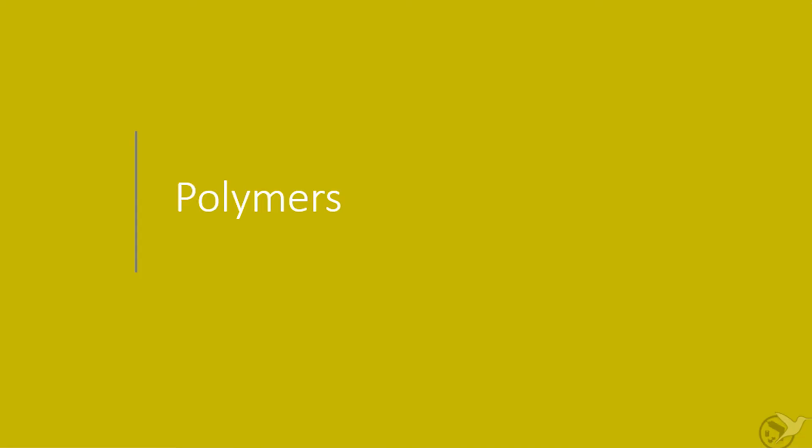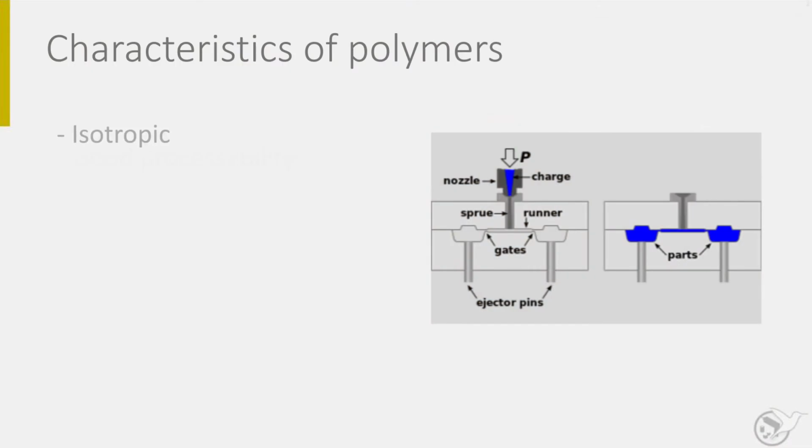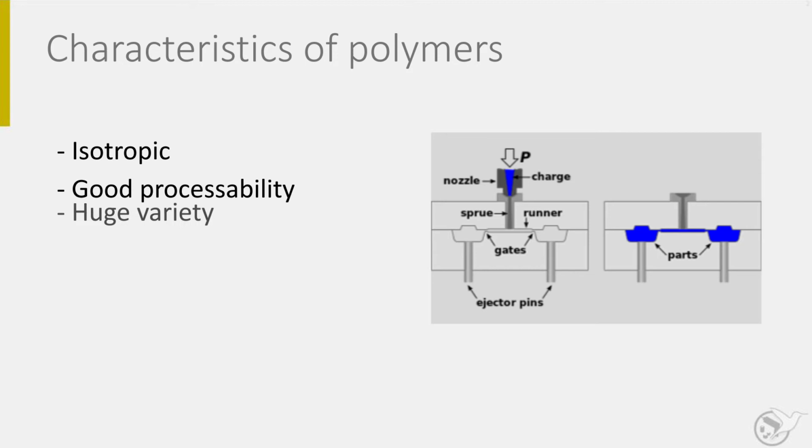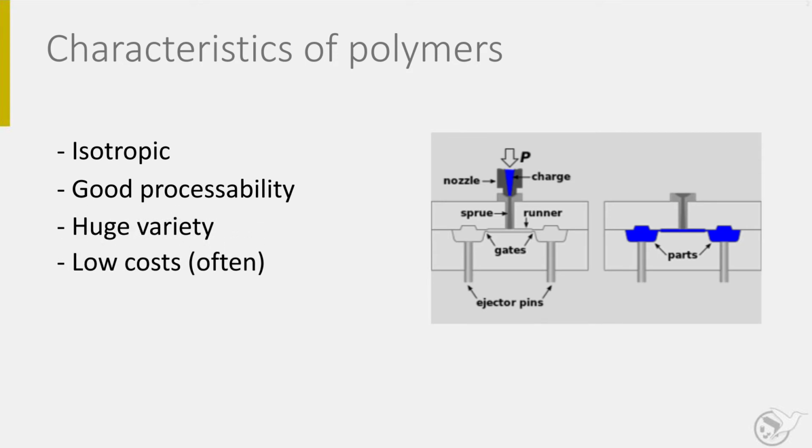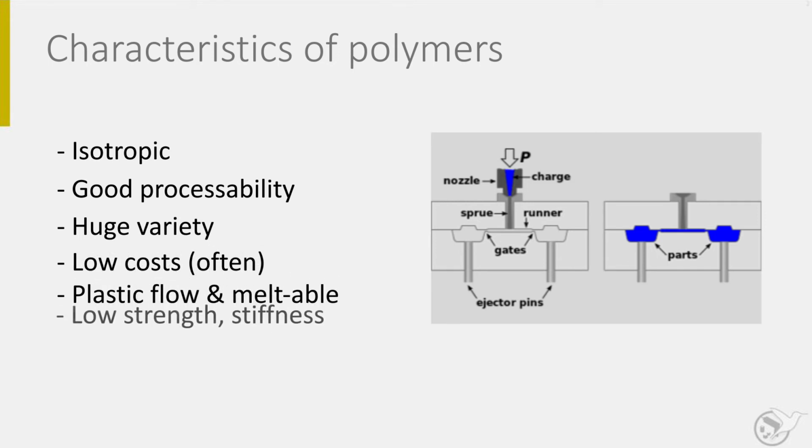Next material group is the polymers. As mentioned before, the polymers are no structural materials themselves, but are an important ingredient for composites and therefore interesting. Polymers are also isotropic, have good processability, are available in a large variety and have low costs due to large production volumes. Thermoplastic polymers have also plastic forming capabilities when heated and can be melted.